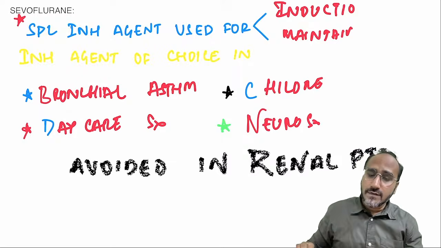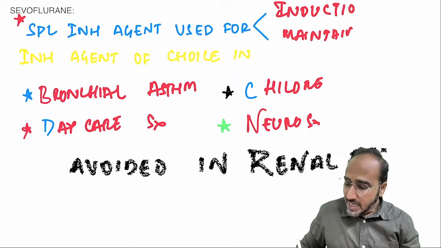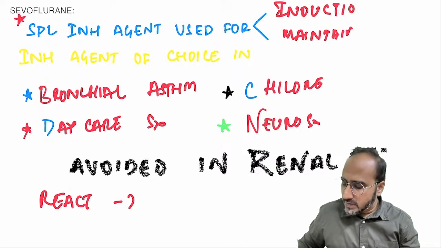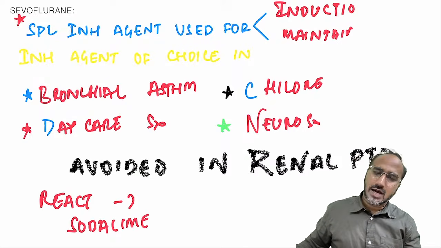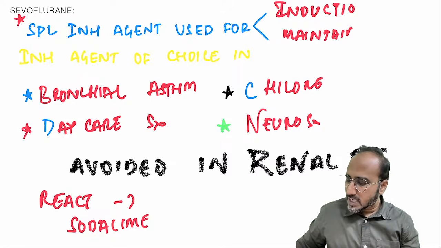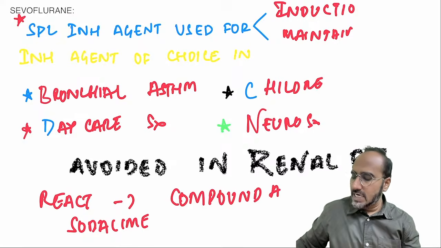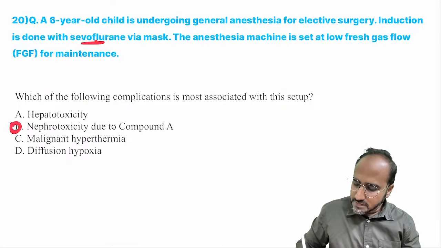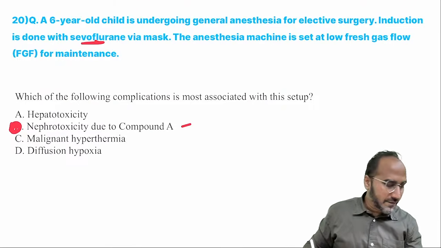But sevoflurane should never be used in low flows. If you use sevoflurane in low flows, it reacts with soda lime to form a compound called what? In a closed circuit, you have an absorbing material called soda lime. It reacts with soda lime to form a compound called compound A or olefin, which is a nephrotoxic compound. Hence, it is avoided in renal patients also. So, in low flows, nephrotoxicity could be seen due to compound A formation.